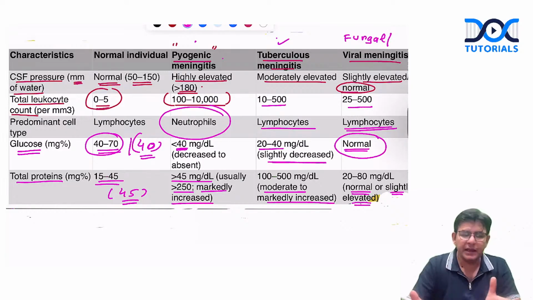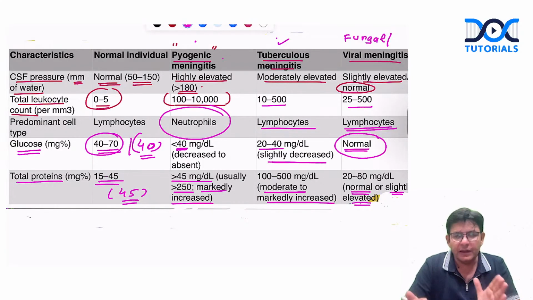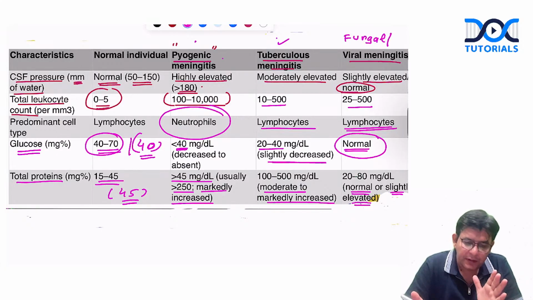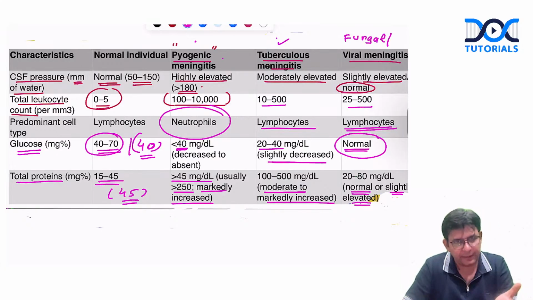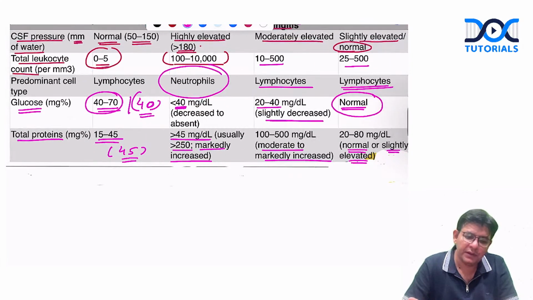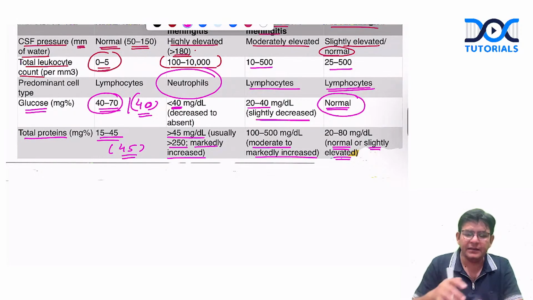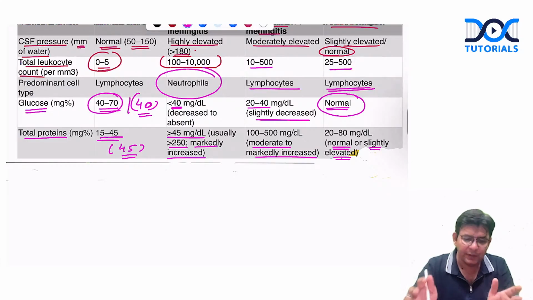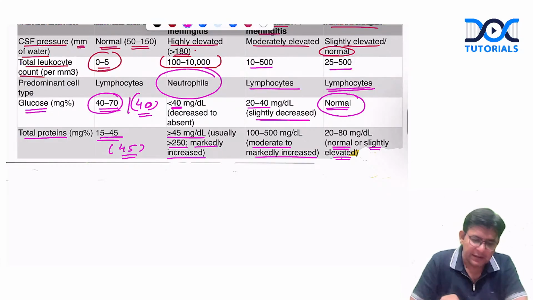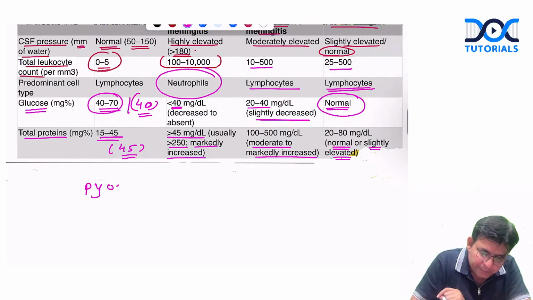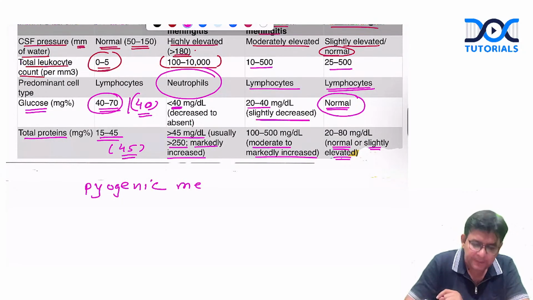So this particular table of your book is not easy to handle. A lot of students are confused by this table. So the easy way which I tell you now will help you throughout, and if you go by that, this funda of having the numbers and all will go away. So remember like this: in the case of pyogenic meningitis, if you don't want to remember this table, you can remember the things this way also.